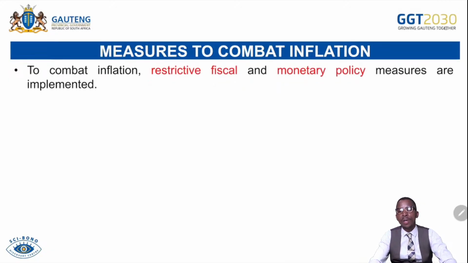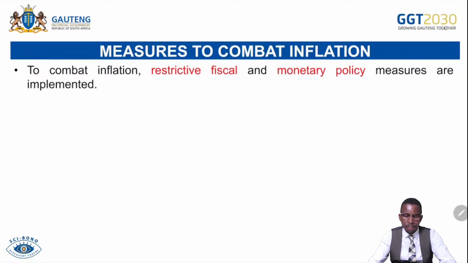Remember, we have a problem. We have inflation as a problem, an elephant in the house. What does it do? It reduces the buying power parity of money, meaning people afford less and find themselves trapped in poverty. Those are the effects. What can be done to overcome the issue is for the state and the Reserve Bank to intervene by combating both demand-pull and cost-push inflation, using fiscal measures, monetary measures, and other measures to fight inflation.